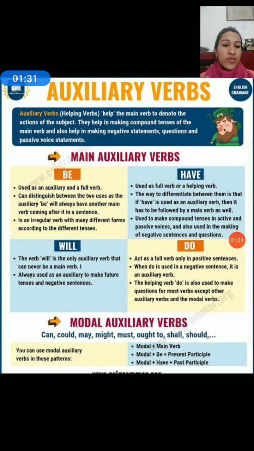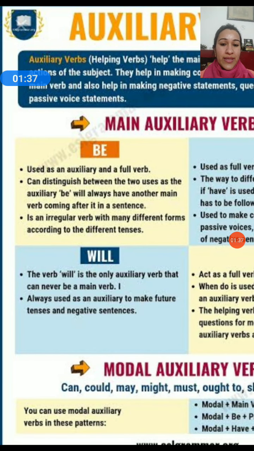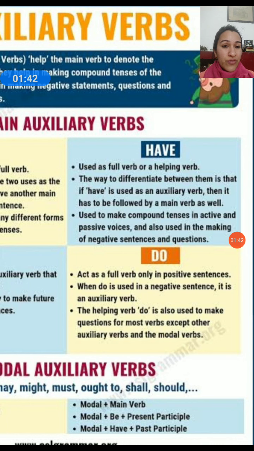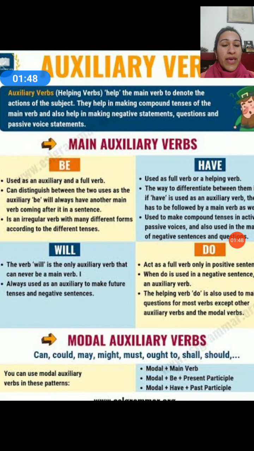Now, primary or main auxiliary verbs are of four kinds. The be form, you all know what the be form is: am, are, was, were. Then the have form, the do form, and the will form. Now, the be form, have form, and do form can complete an entire sentence without another main verb. So these forms of auxiliary verbs can make a complete sentence, but the will form of the auxiliary verb cannot make a complete sentence without the help of a proper main verb.